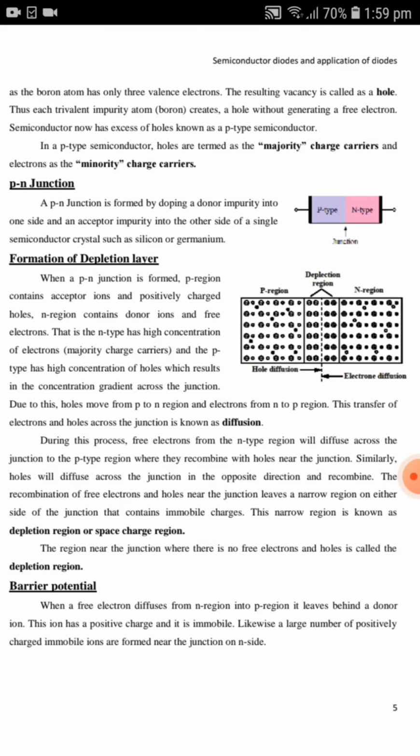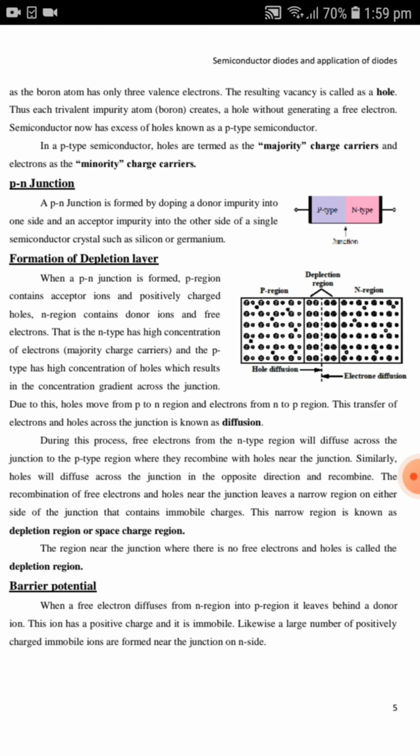Hello everyone. In the last session we saw the different types of semiconductors. That is, semiconductors are broadly classified into two types: intrinsic semiconductors and extrinsic semiconductors. Intrinsic semiconductors are nothing but the semiconductors in its purest form. We are not going to add any kind of impurity atoms to these semiconductors, and that kind of semiconductors are called as intrinsic semiconductors. Examples for intrinsic semiconductors are germanium and silicon.